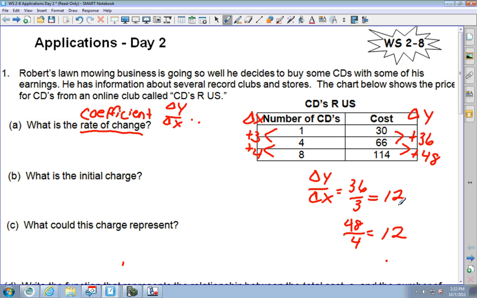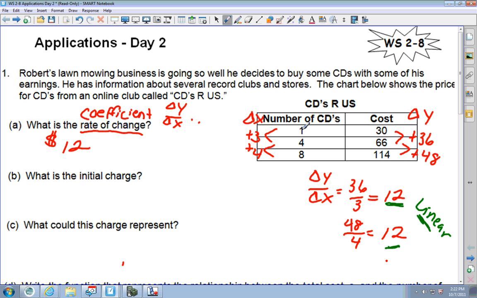Well, first off, I know that it is linear. Linear meaning it is a line, because I have a consistent rate of change. So each thing is increasing. Every CD I get, the price is going up by $12. See, my rate of change is $12.